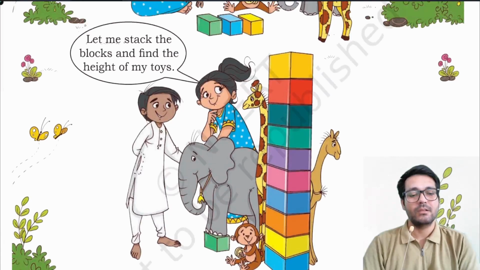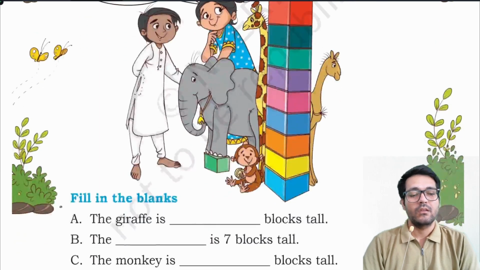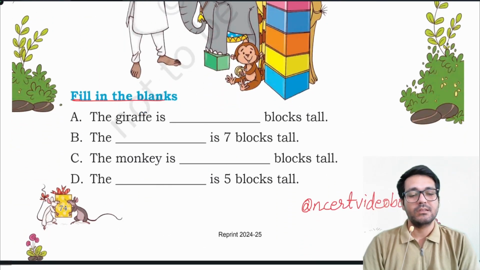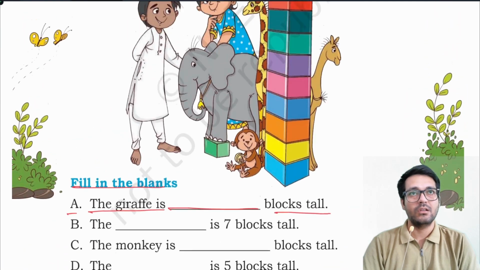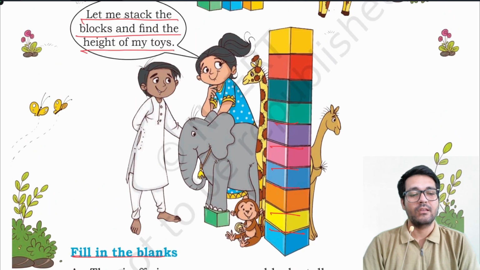Girl says, let me stack the blocks and find the height of my toys. Fill in the blanks. A. A giraffe is dash blocks tall. Let's count. 1, 2, 3, 4, 5, 6, 7, 8, and 9.